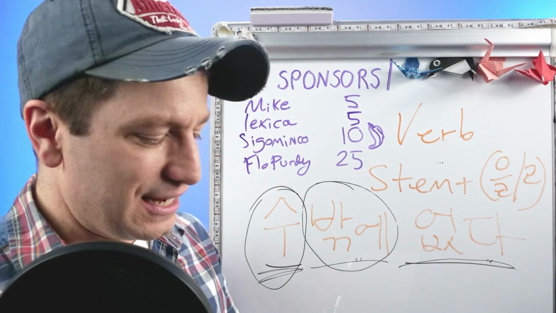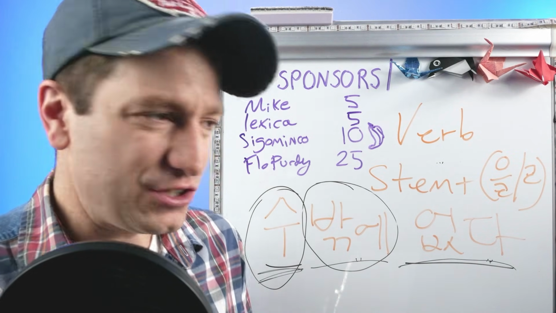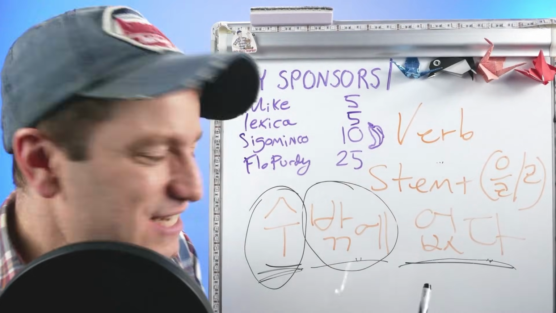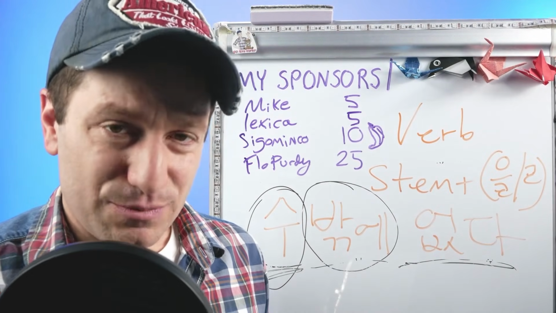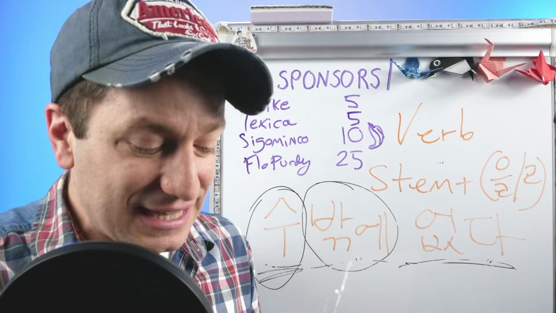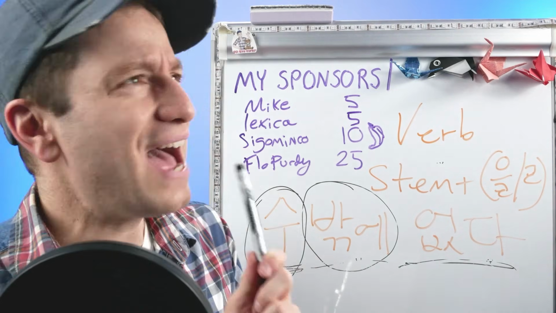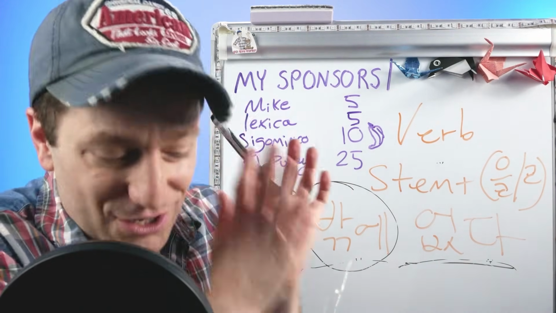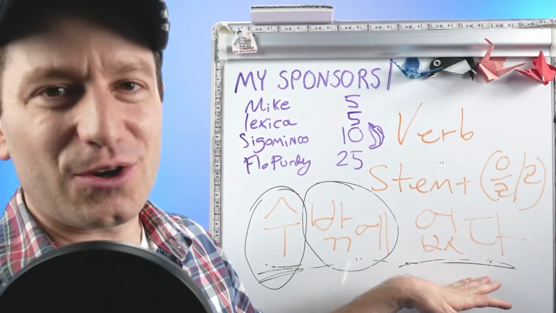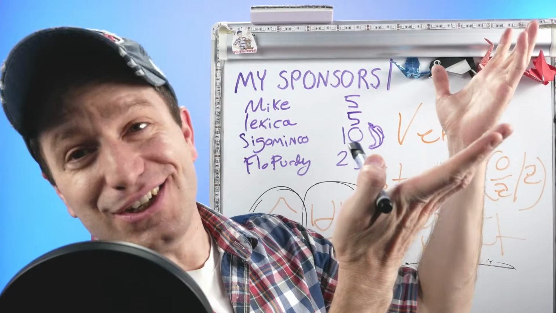So if you say like 갈 수밖에 없었어요, 가다, to go, 갈 수밖에 없었어요. You're not saying 갈 수 없었어요, I couldn't go. You're saying I couldn't do anything except go. This is an idiomatic expression that literally means that, but idiomatically means I can't do anything but. We might say, I can't help but do something. Or I have no choice but to do something. Like, that's all I could do. Or maybe, man, there was nothing else to do but this. And you can say 없어요 in the present tense if it's something right now, or 없었어요 in the past. Like, that's all I could do. Like, I couldn't help it.